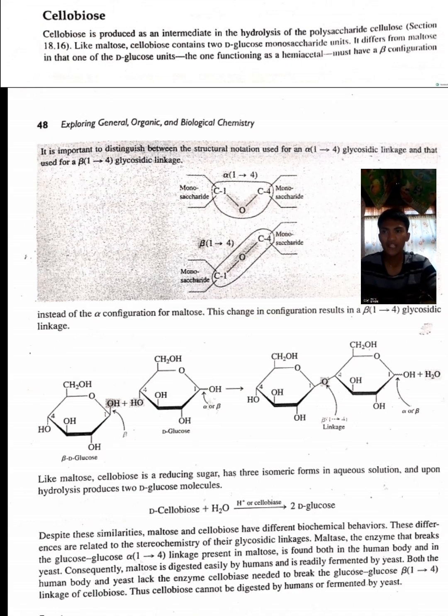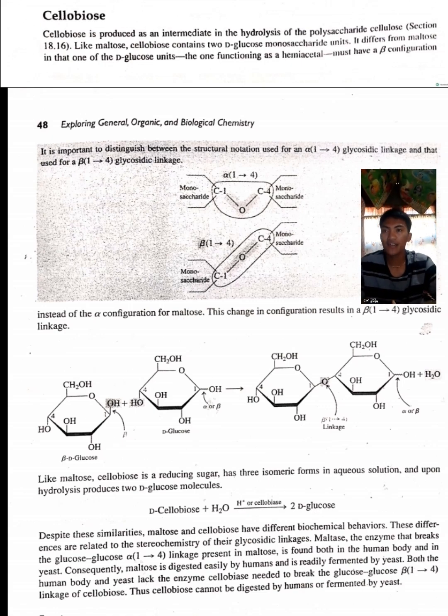It is important to distinguish between the structural notation used for an alpha 1 to 4 glycoside linkage and that used for a beta glycoside linkage. Instead of the alpha configuration found in maltose, this change in configuration results in a beta 1 to 4 glycoside linkage.